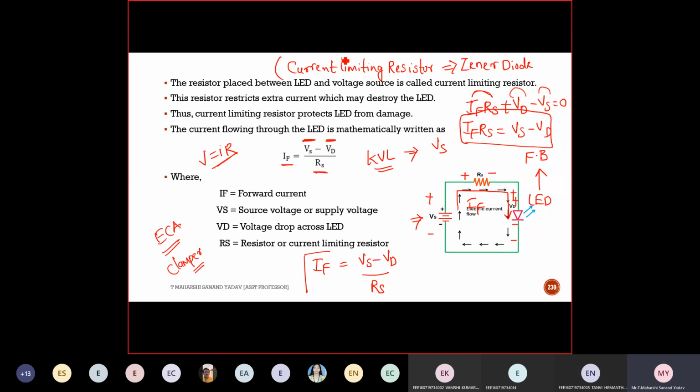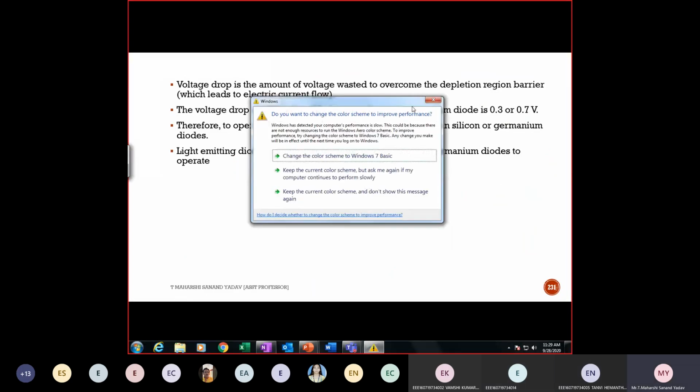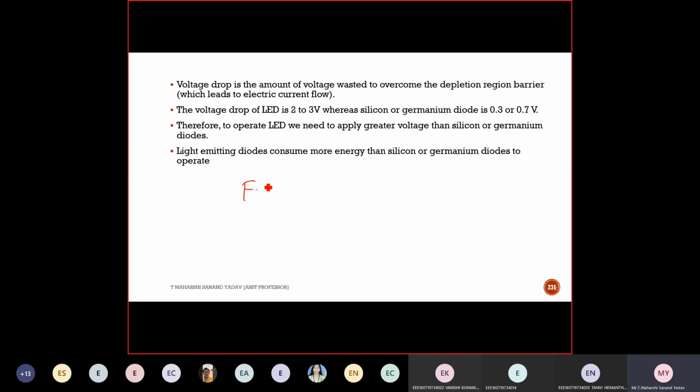So what is biasing? Adding external potential, voltage. That's it. So will a diode work under forward bias or reverse bias? Forward bias. That's it. Diode works only in forward bias.